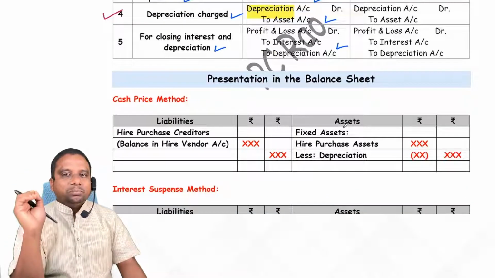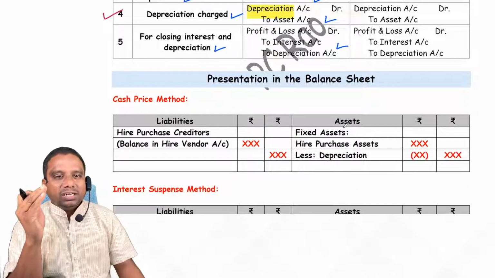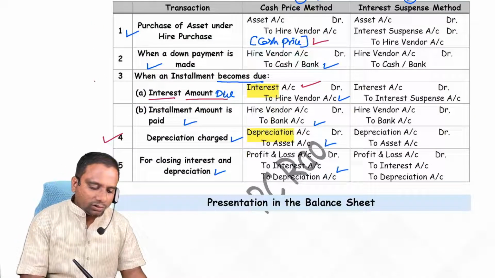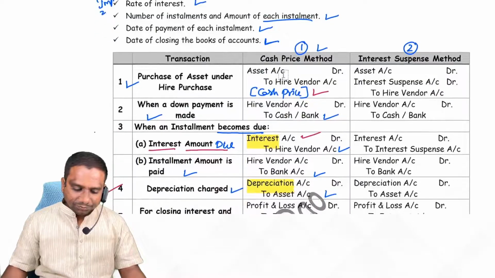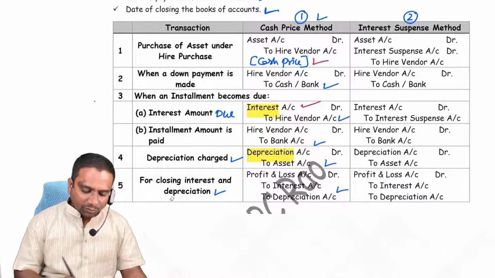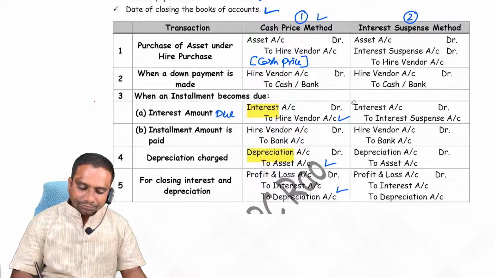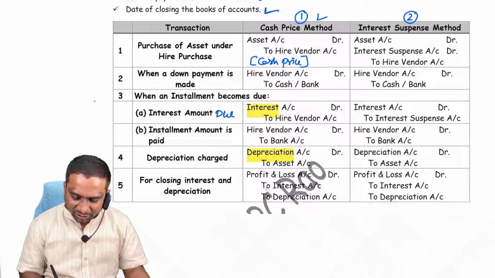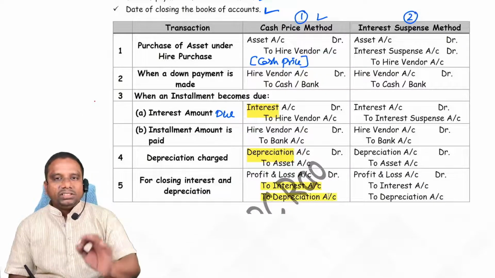Presentation in the balance sheet. How do we present the same data in the balance sheet? Look here. Here we have asset account now. How many accounts have been created? Observe. Interest and depreciation accounts are closed.